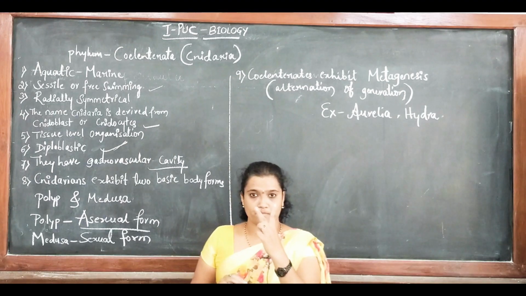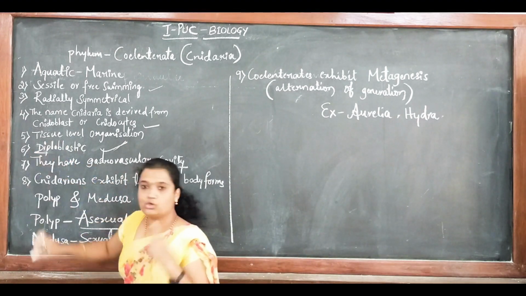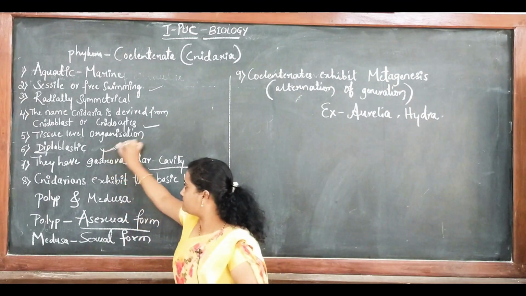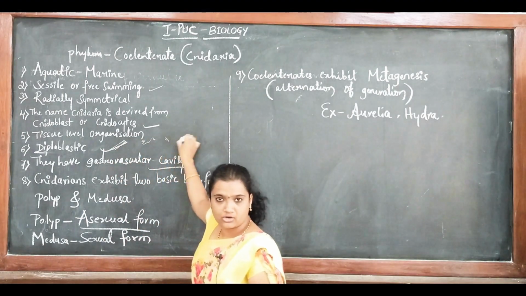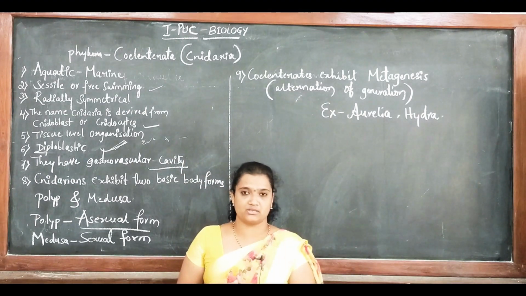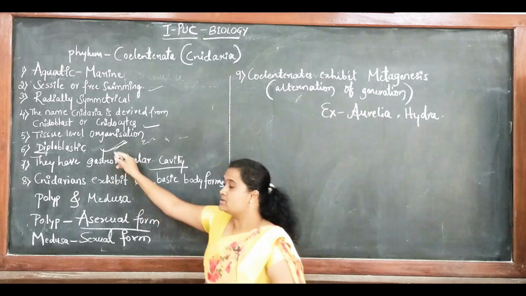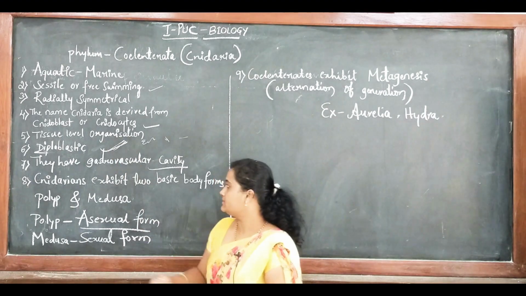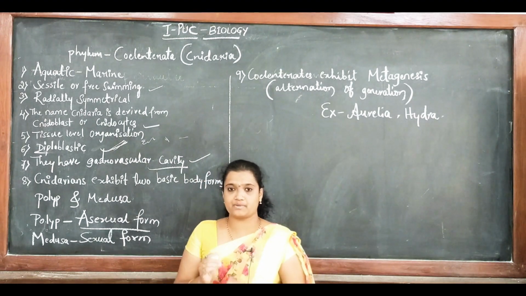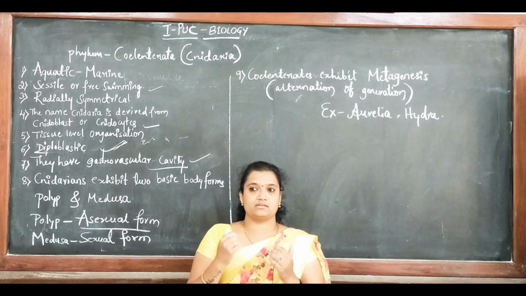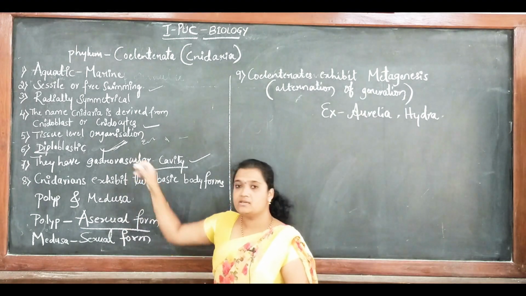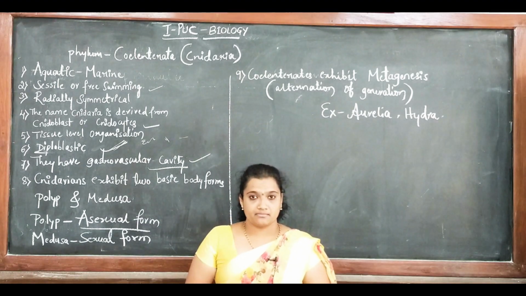Di refers to 2, tri refers to 3. Diploblastic means only ectoderm and endoderm, and triploblastic means ectoderm, endoderm and mesoderm. These coelenterates are diploblastic. Then they have a gastrovascular cavity. This cavity is present within the animal and is meant for the digestion process. Within this cavity the digestion will take place.